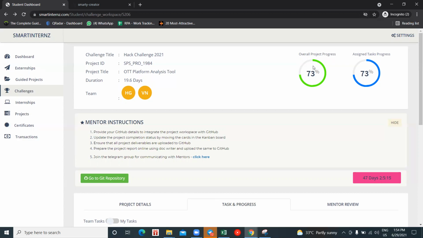Okay. So this is the procedure for getting enrolled into your problem statement and forming a team. This is the entire process of your phase two.